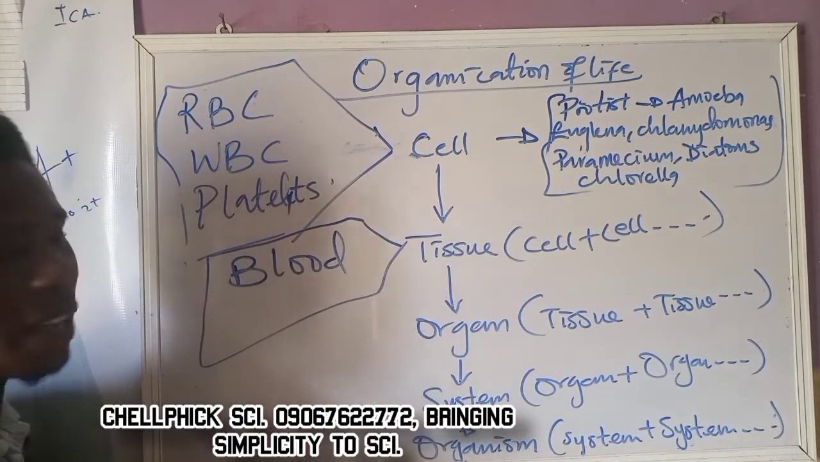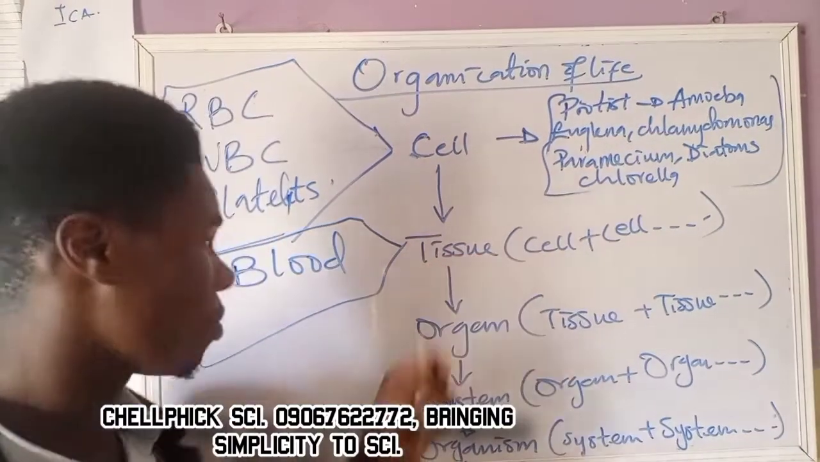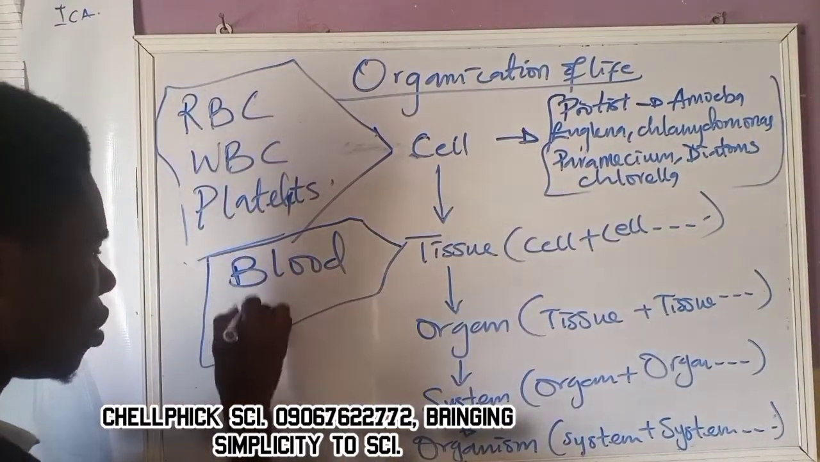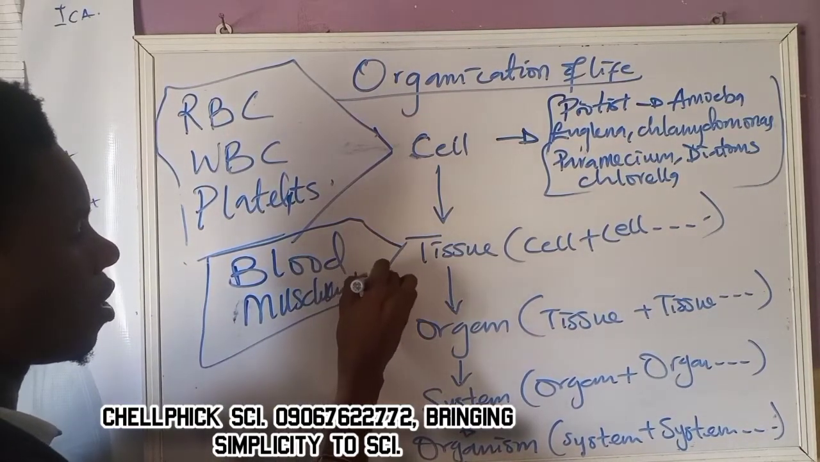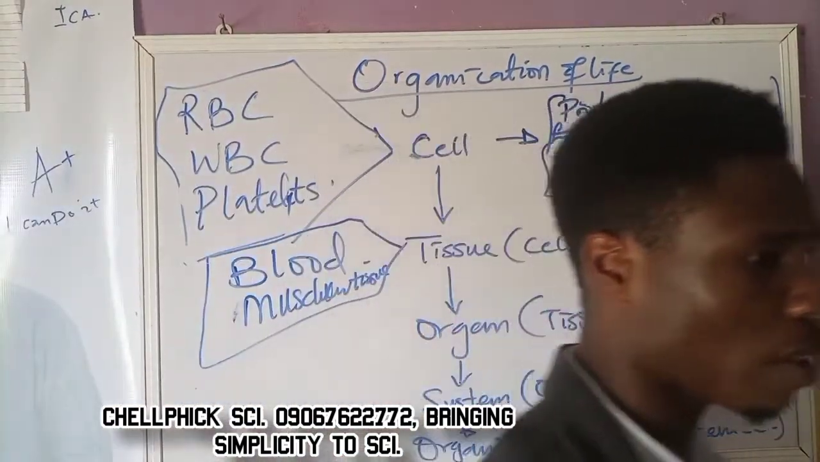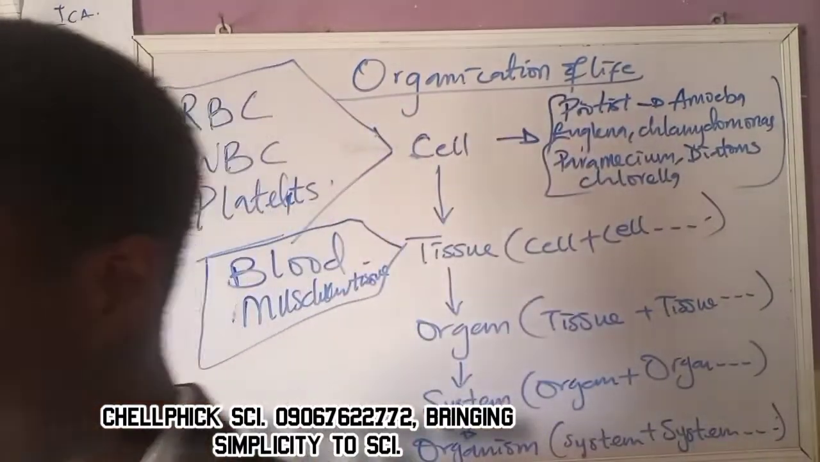So in a nutshell, it means that blood is not a cell, rather blood is a what? Is a tissue. Another one is we have muscle tissue as well. We are talking about muscular tissue, the connective tissue, the muscular tissue. We have the nervous tissue, and so on and so forth.